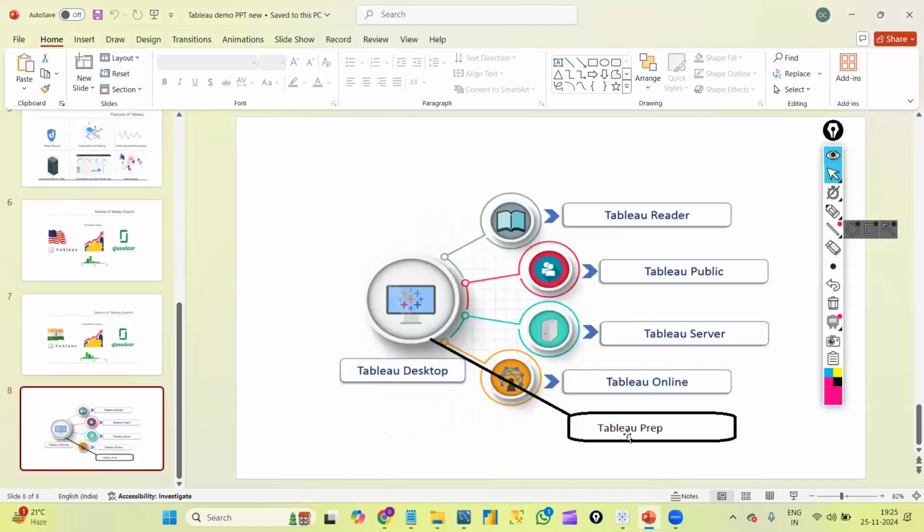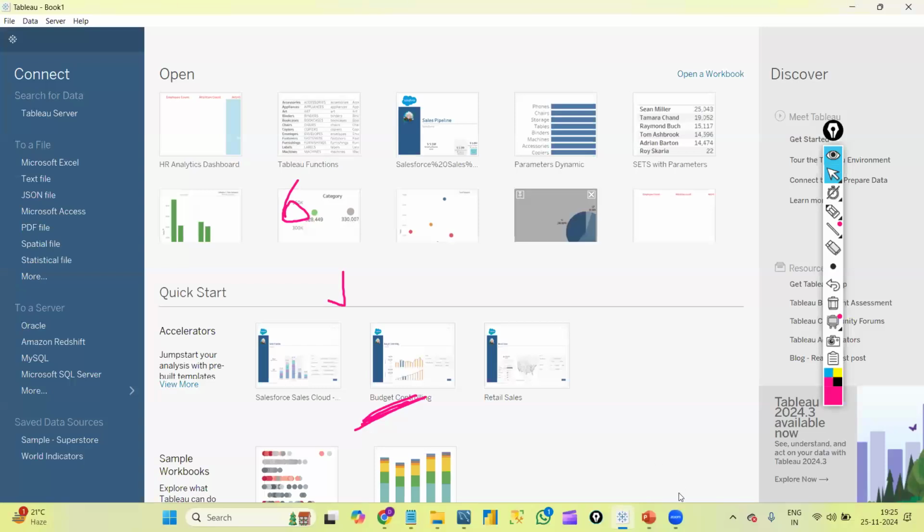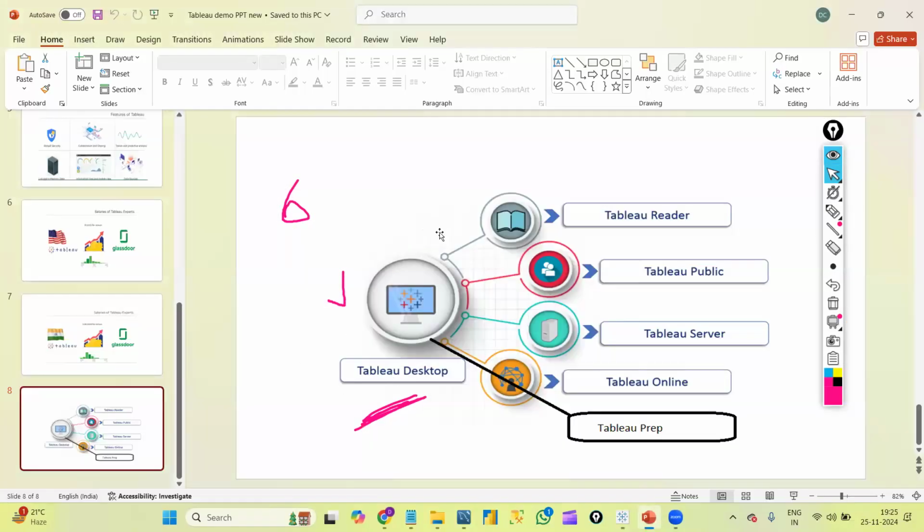So basically, we have some products in Tableau, right? That is Tableau Desktop, the place where we will create all the graphs. We have 6 products in Tableau. One is Tableau Desktop. Once we are done with our demo classes, I will show you the installation process of Tableau Desktop. Whatever I open now is my Tableau Desktop, and in Tableau Desktop only we will create all the graphs and visualizations. Likewise, we have one more product called Tableau Server.